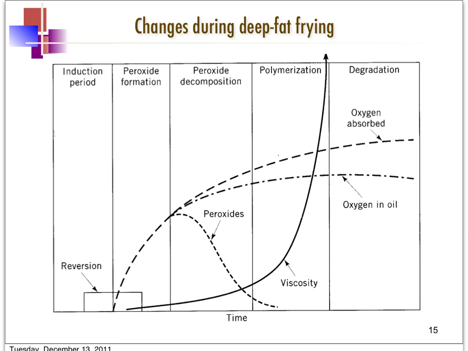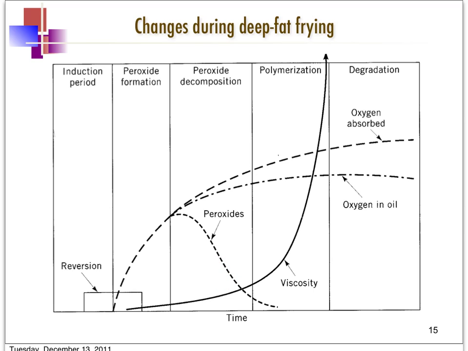We can see that initially the formation of peroxide is quite high and very fast, up to a point when the peroxide starts to decompose and produce various other compounds. So the peroxides in this case will start to decrease.